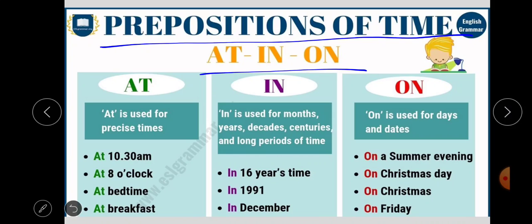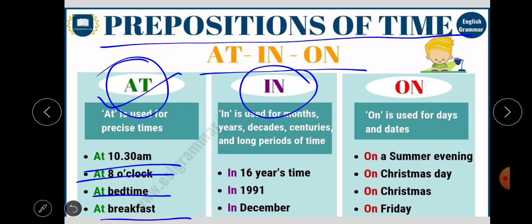At we have to use when we are talking about precise times. At 10:30 a.m., at 8 o'clock, at bedtime, at breakfast. Yes, for meal times also we have to use at: at dinner, at lunch, at breakfast. So to talk about clock time and meal time, we have to use at.